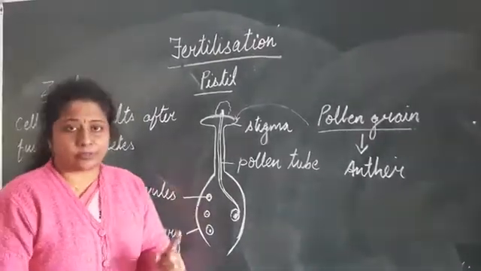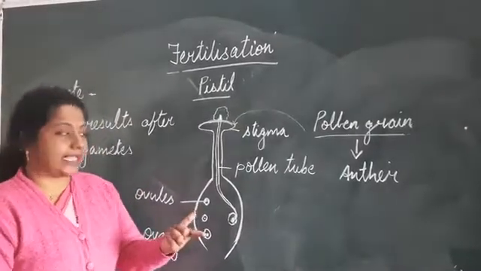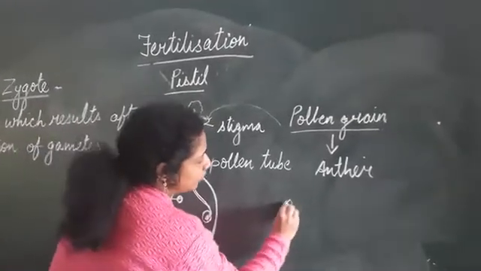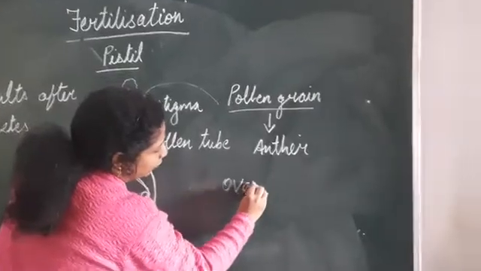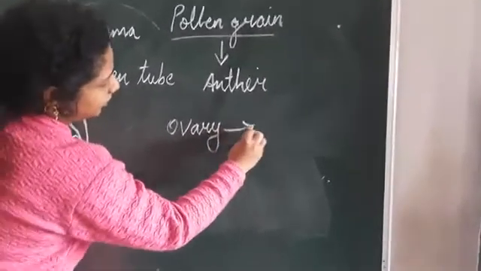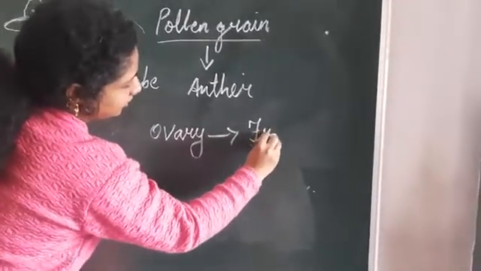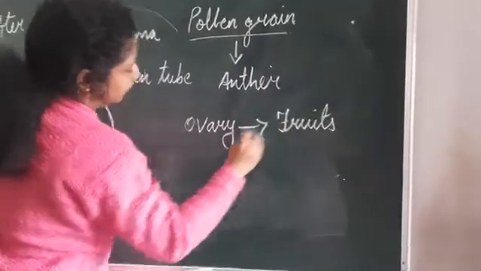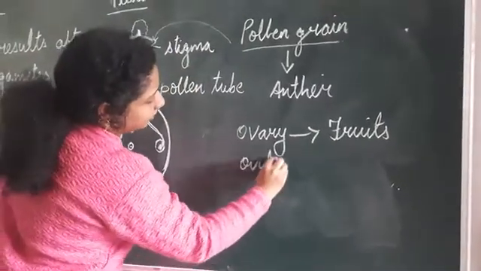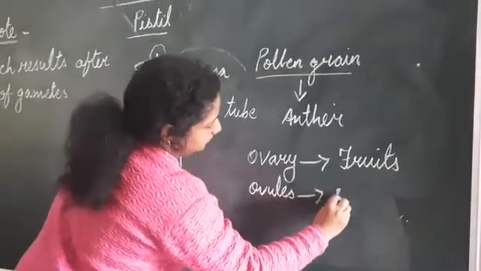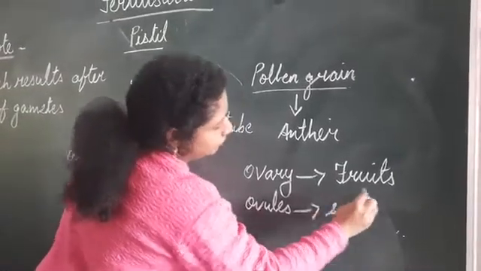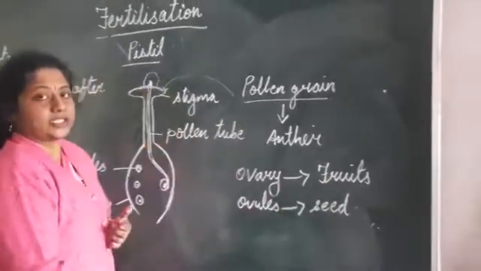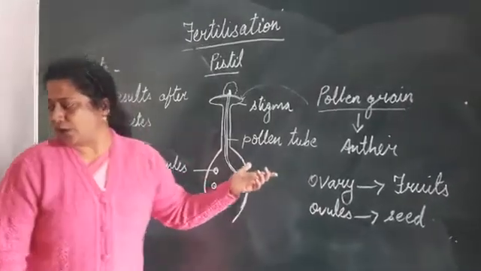So this is very important, children. This comes in the examination. What does the ovary turn into? The ovary after fertilization turns into the fruit, and the ovules turn into the seeds. So this is how the formation of fruits and the seeds takes place. I hope this is clear to all of you.